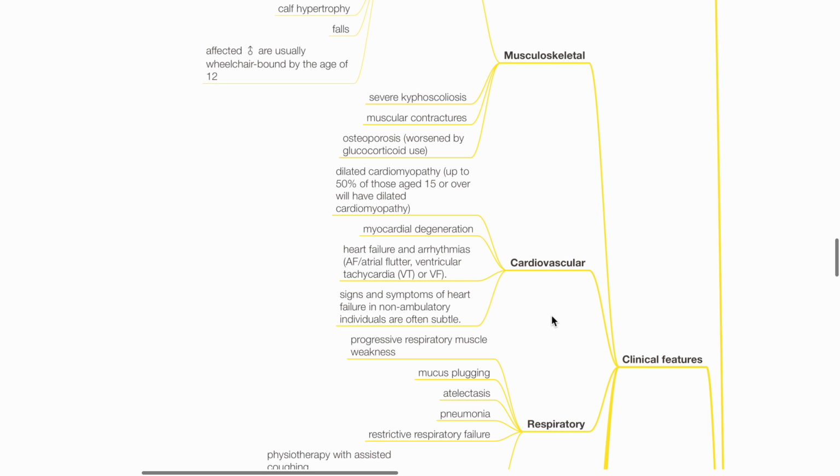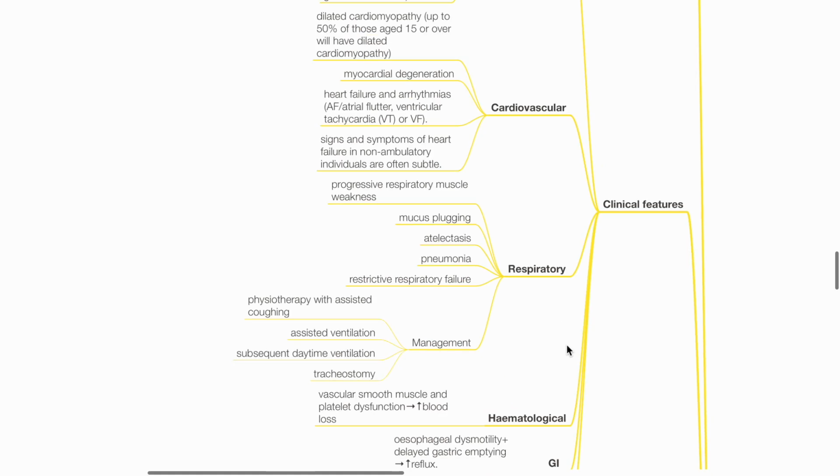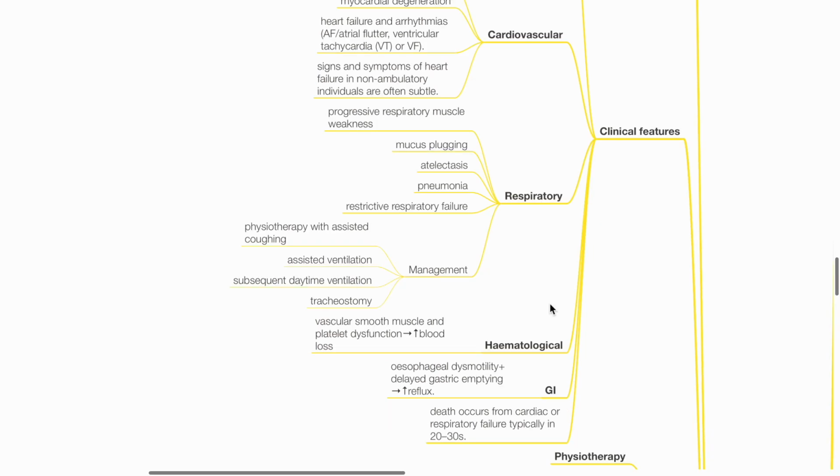Cardiovascular manifestations include dilated cardiomyopathy, myocardial degeneration, heart failure, and arrhythmias. Respiratory features include progressive respiratory muscle weakness with mucus plugging, atelectasis, tendency for pneumonia, and restrictive respiratory failure. Management is with aggressive physiotherapy, assisted coughing, assisted ventilation, daytime ventilation, and tracheostomy.